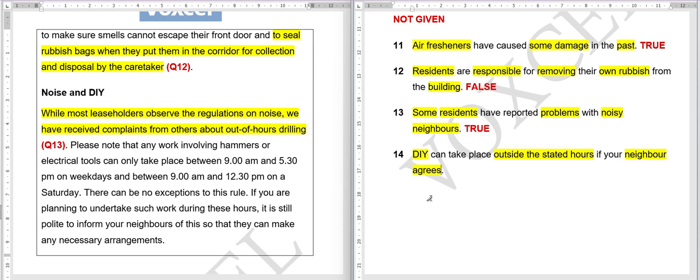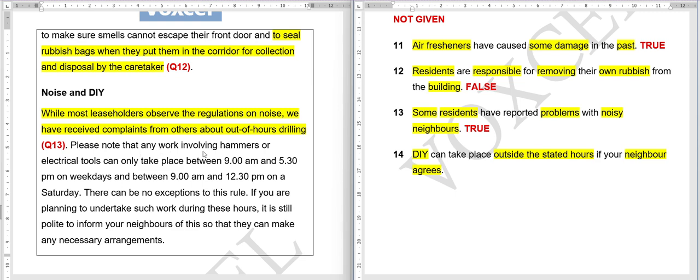If that's the case, the answer will be true. But if even when your neighbor agrees you cannot do DIY outside the stated hours, the answer will be false. But if we don't know whether we can do this or not, then we'll say not given. Let's see what the answer should be.